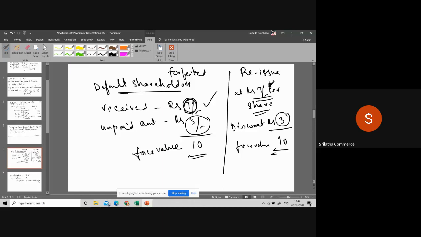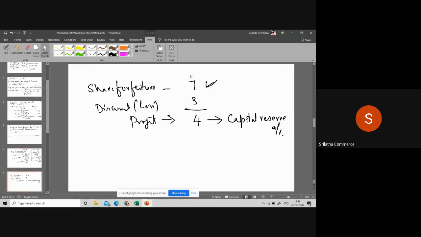Everyone followed? Yes, ma'am. Now what we are doing, whatever amount we received, it is credited to your share forfeiture account. It is credited to share forfeiture account 7. But you had given a discount of 3 on reissue of forfeited shares. On reissue, what is the discount you had given? 3 rupees per share. What is the profit you are making on each share on forfeited shares? 4 rupees per share, which will be transferred to capital reserve account.